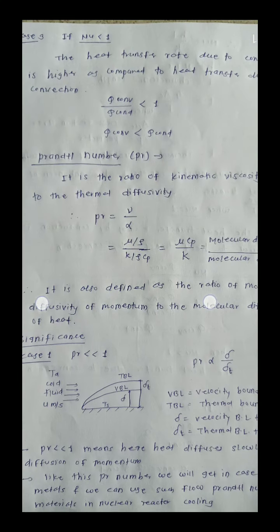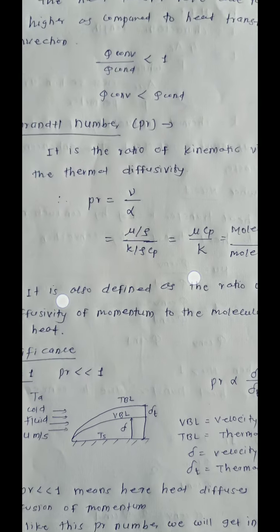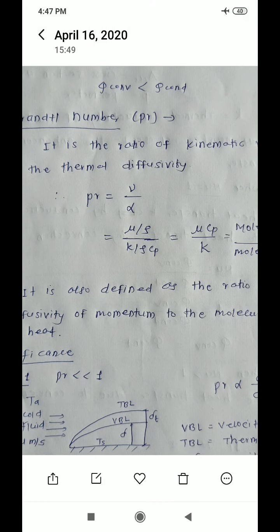Now the second dimensionless number, that is the Prandtl number. What is meant by the Prandtl number? It is denoted by Pr. The Prandtl number is the ratio of kinematic viscosity to thermal diffusivity.